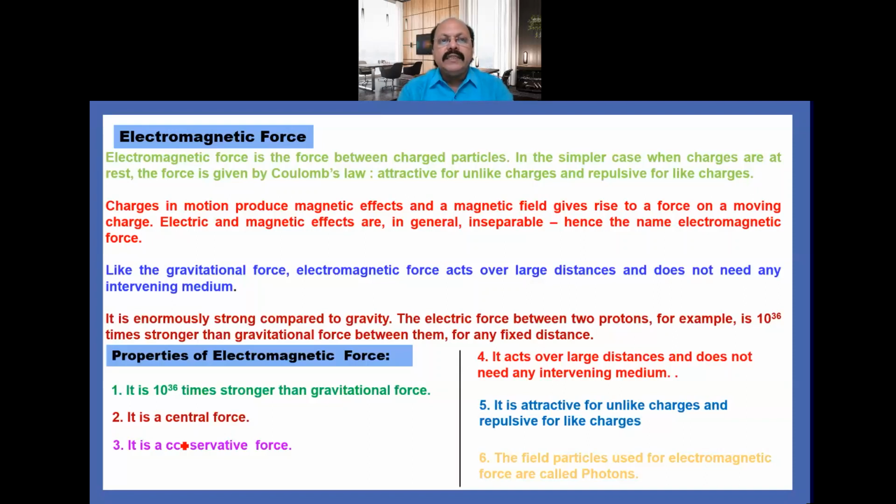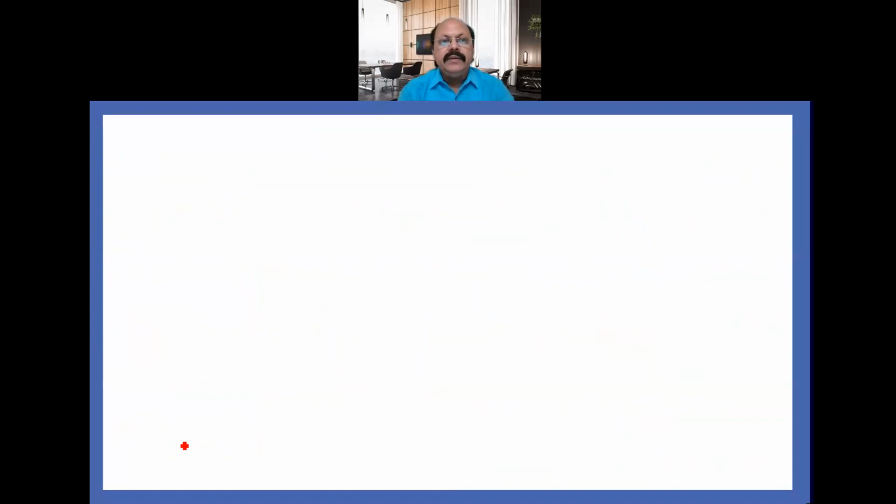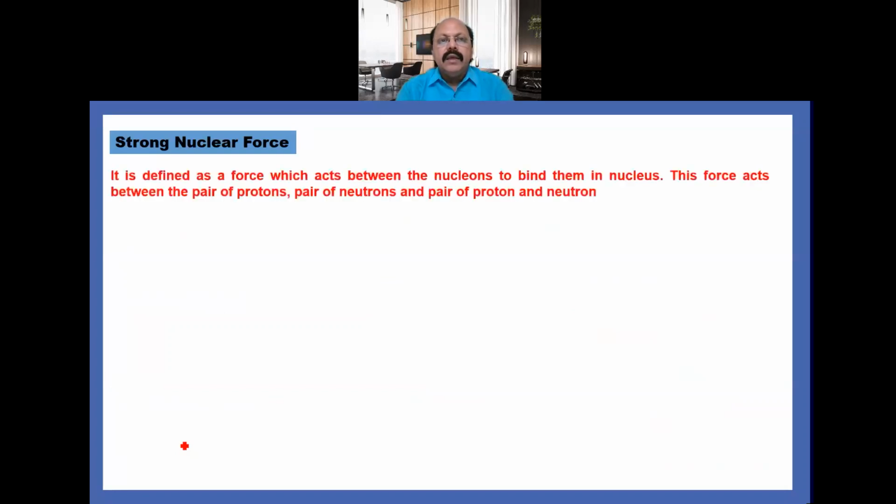So these two forces we explained under the macroscopic world. Now we have to explain the other two forces under the microscopic world, that is, over small distances. So let us see. The first one is strong nuclear force. Strong nuclear force is basically the force which acts between nucleons to bind them in the nucleus. And this force acts between a pair of protons, a pair of neutrons, and a pair of proton and neutron.